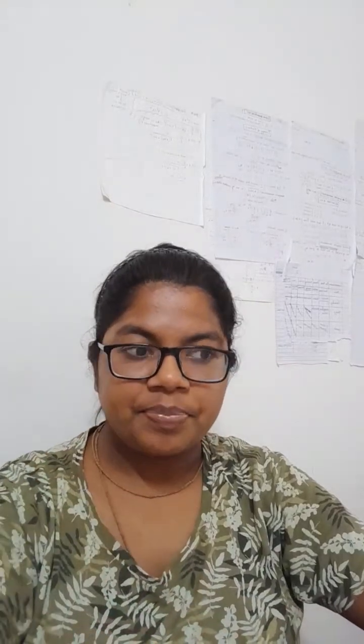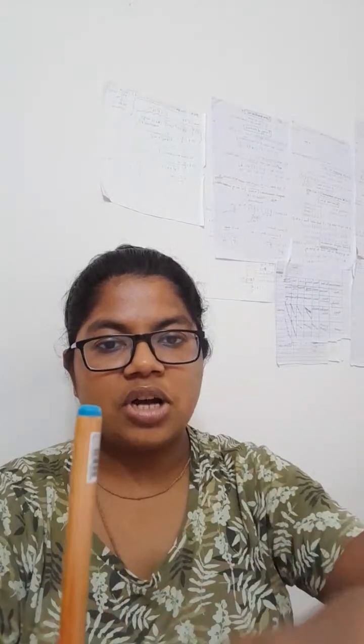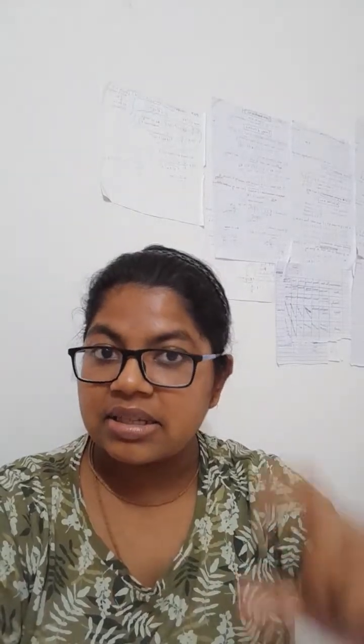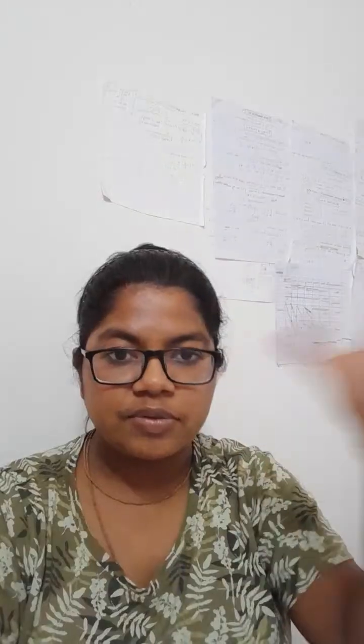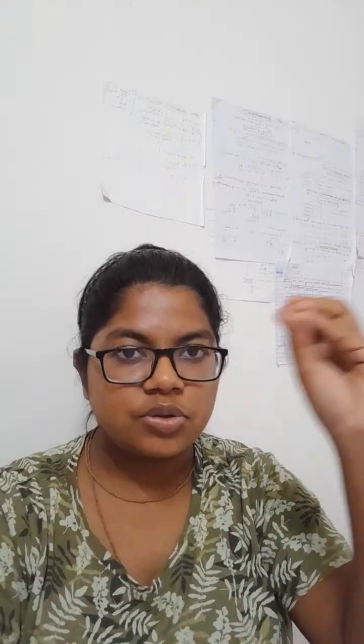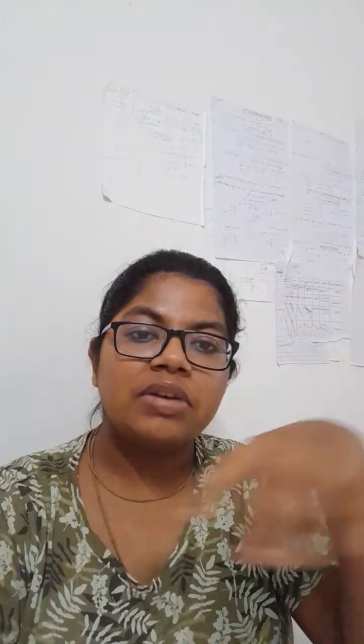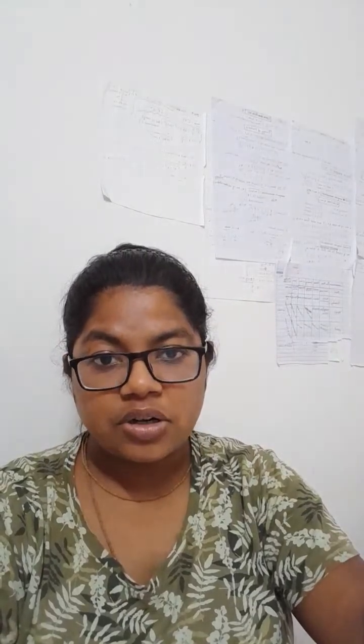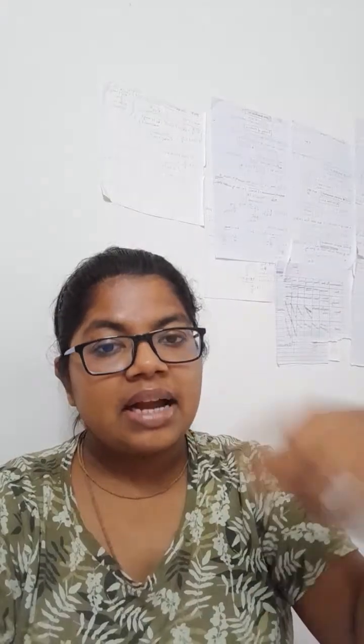Now suppose this is a conductor and we have given excess charge to this conductor. Then this excess charge will not reside inside the conductor. It will reside on the surface of the conductor. If we have given a positive charge to a conductor, meaning the excess charge is positive, then that charge will reside on the surface of the conductor. Similarly, if we have given excess electrons to that conductor, then that charge will also reside on the surface of the conductor.